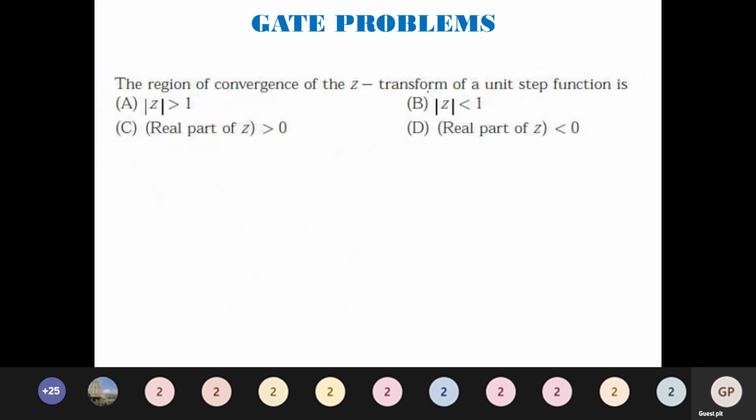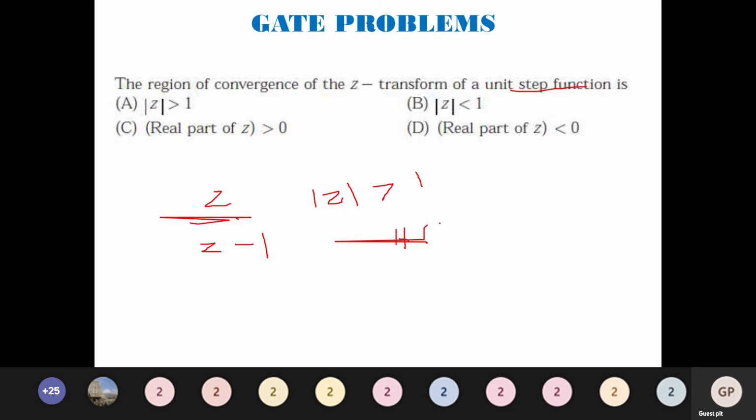The region of convergence of the Z transform of the unit step function is, so they have given you the unit step function. The Z transform of the unit step function is Z divided by Z minus 1, mod Z greater than 1. It is a very known fact. Just remember the slide that I have shown you, the pairs x of n, x of z, ROC. If you remember it, you can answer it very easily by just inspecting the question. You do not have to solve it and check it. Even so, if you want, I can solve it and show you.